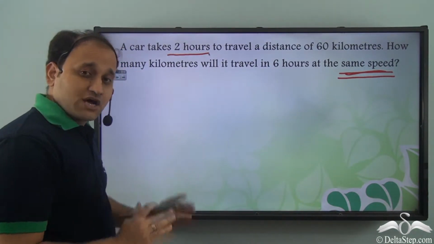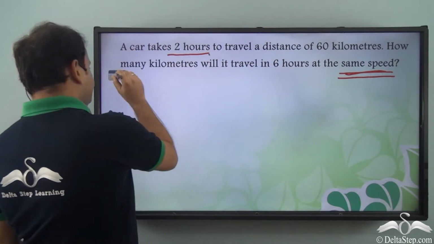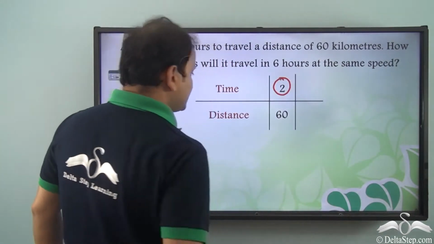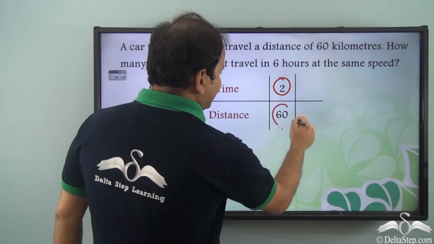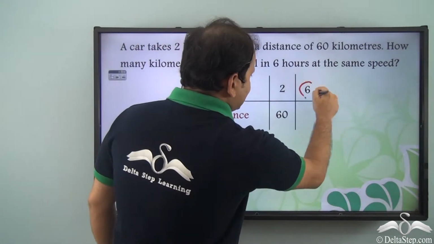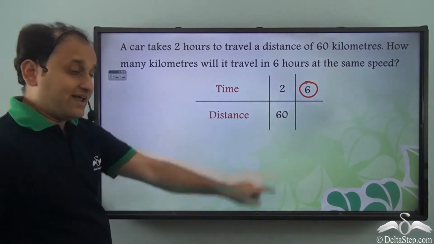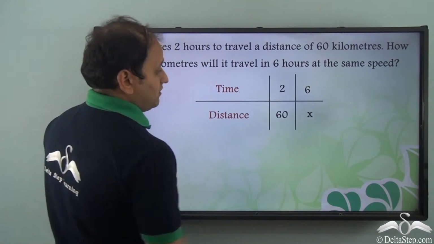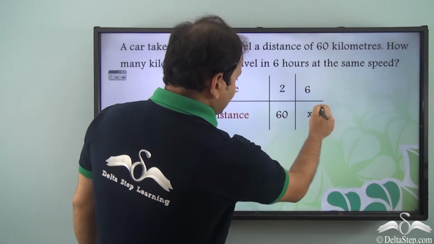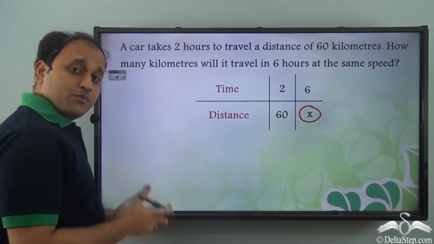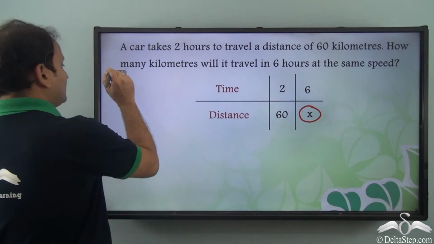Now let's write down what is given to us. So we have time taken 2 hours when distance is 60 kilometers. Now if time taken is 6 hours, then what is the distance covered? So what will we do? We will consider this value as x. So we'll apply the formula for direct variation.